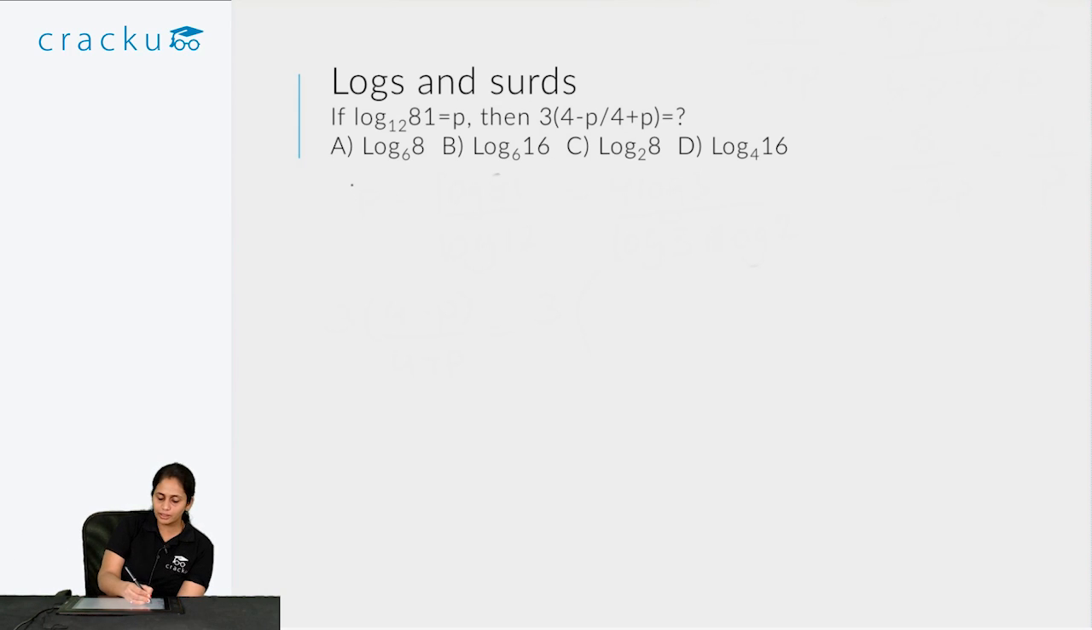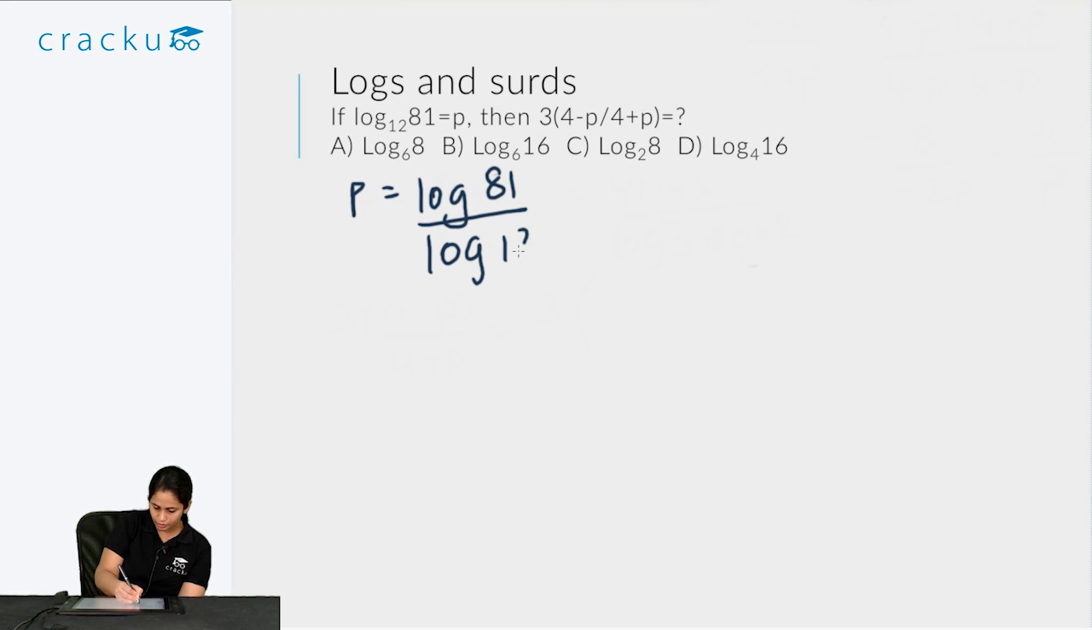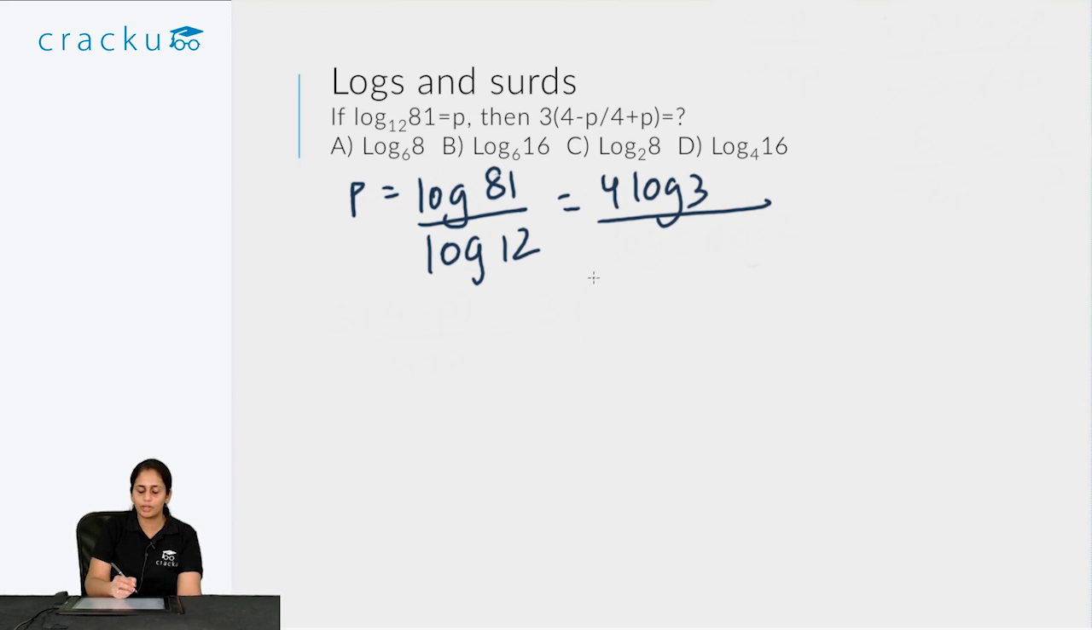So I know that p is equal to log 81 to the base 12. But for the sake of ease of comparison, I will convert them to a base that I am more comfortable with, that is log to the base 10. So I can write this as log 81 to the base 10 divided by log 12 to the base 10. Based on this, I can write down 81 is nothing other than 3 raised to 4. So this is essentially 4 log 3. And the denominator is log 12. So log 12 is 3 into 4. So I can write this as log 3 plus log 4.